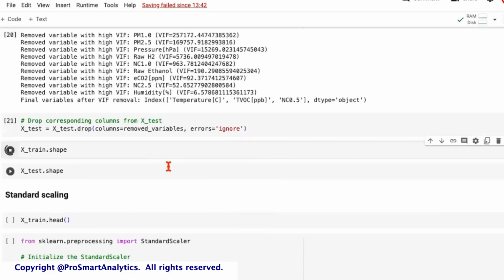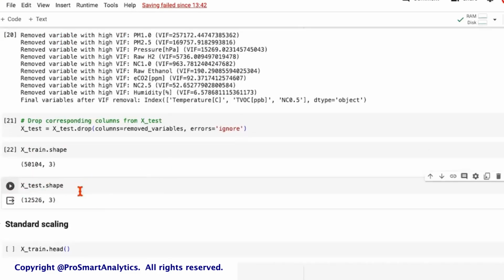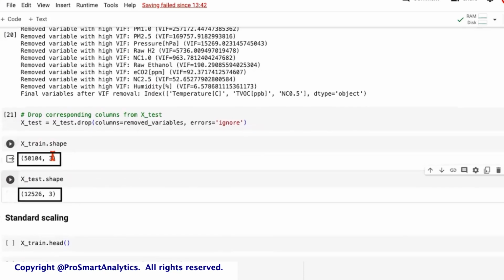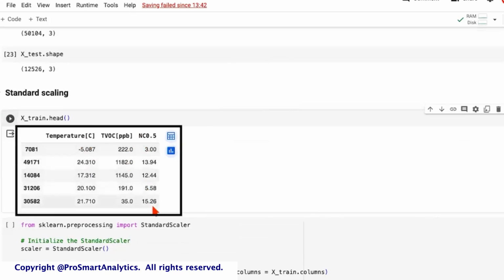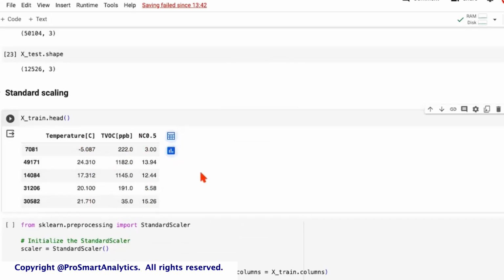Let's check the shape of the training data and let's check the shape of the test data. This is how the data is. Only 3 features. The number of rows are pretty much intact. Let's check the head of the data. So you see that the variables are on different scales. Now, if you're using logistic regression and you would want to interpret the coefficients, then you might want to scale the features. Moreover, scaling also makes the algorithms converge faster. So for that purpose, you may use it, though it is not strictly mandatory for regression problems.